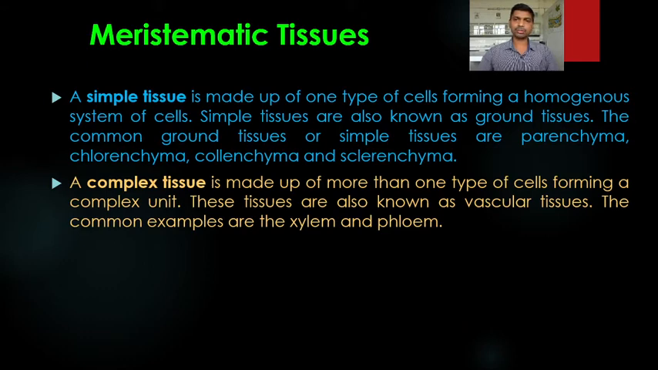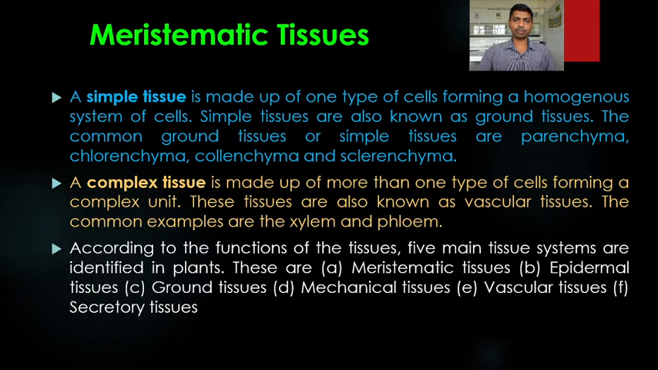Simple tissues are also known as ground tissue. Complex tissues are also known as vascular tissue. The examples of simple tissue are parenchyma, chlorenchyma, collenchyma, sclerenchyma. The examples of complex tissues are xylem and phloem. These are present in the vascular bundle. So this is about the simple tissue and complex tissue. Both are permanent tissue. Okay.